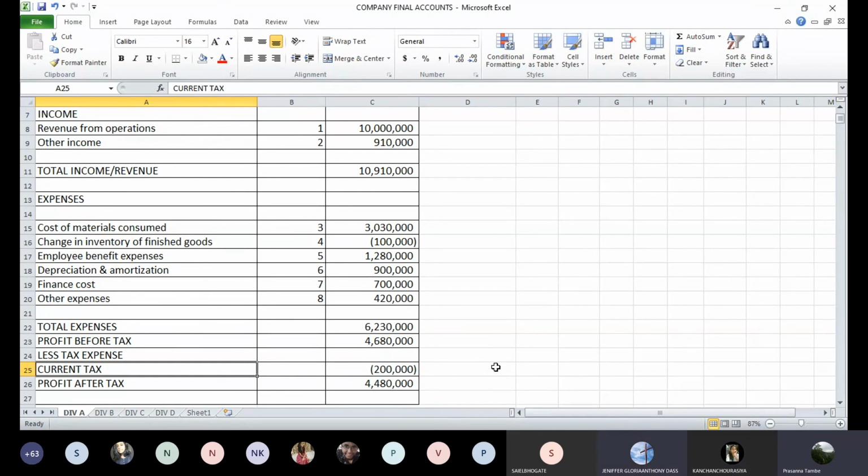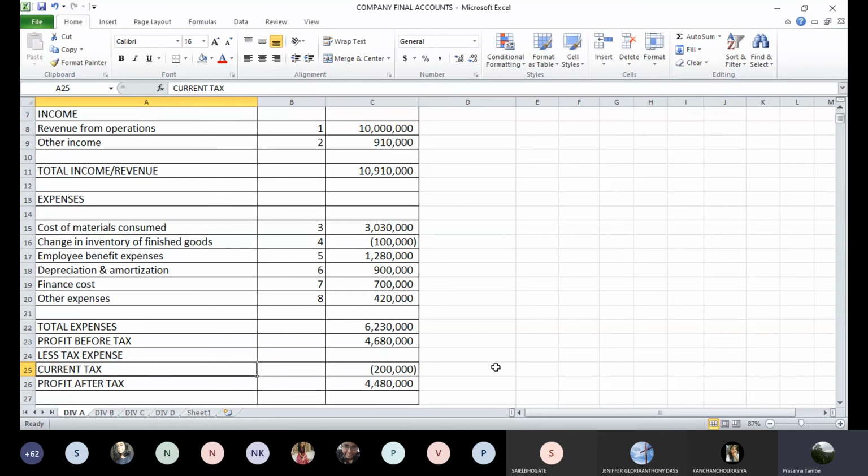Okay. See, practically the question was very simple. Postings, items, adjustment, it was already pretty simple. What we were mainly focused on was the format. How to prepare the format of P&L account under Schedule 3 and how to create the notes which will be appended to that particular profit and loss account.